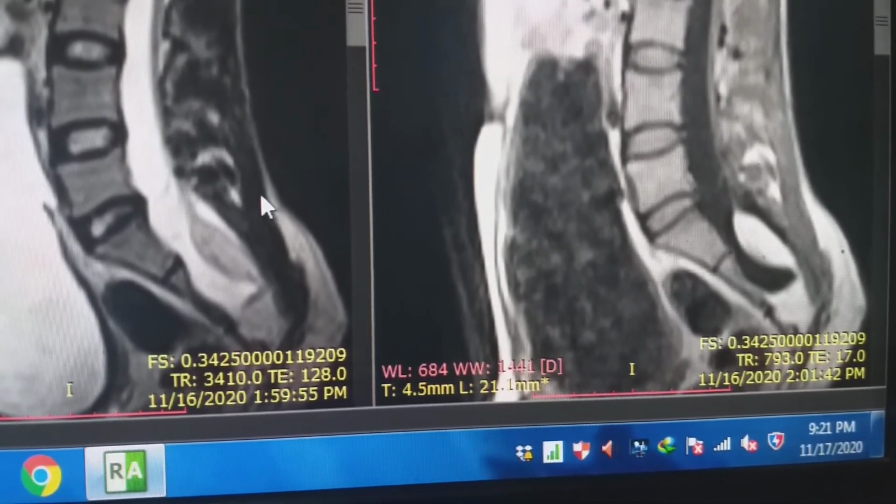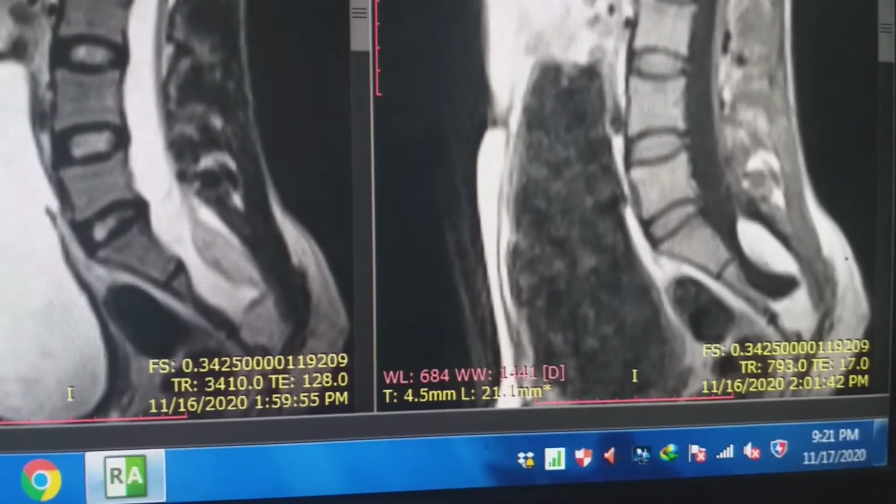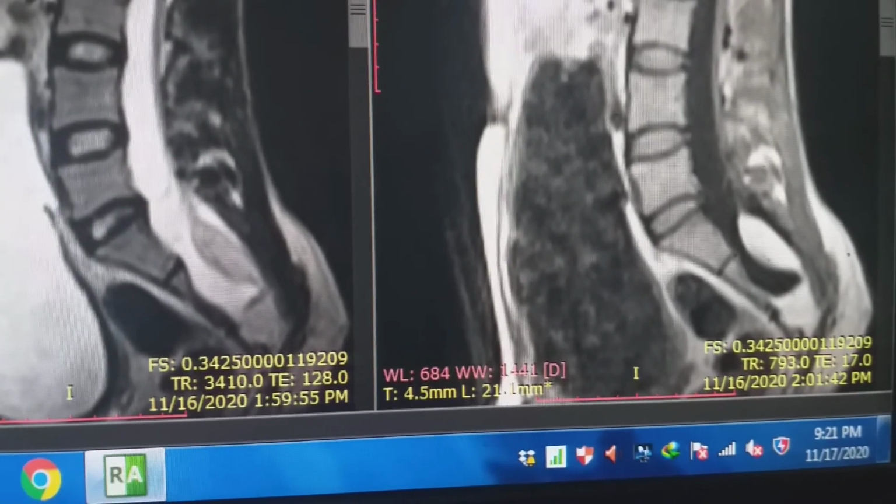There was also spina bifida at the level of the sacral region. So this is the typical case.